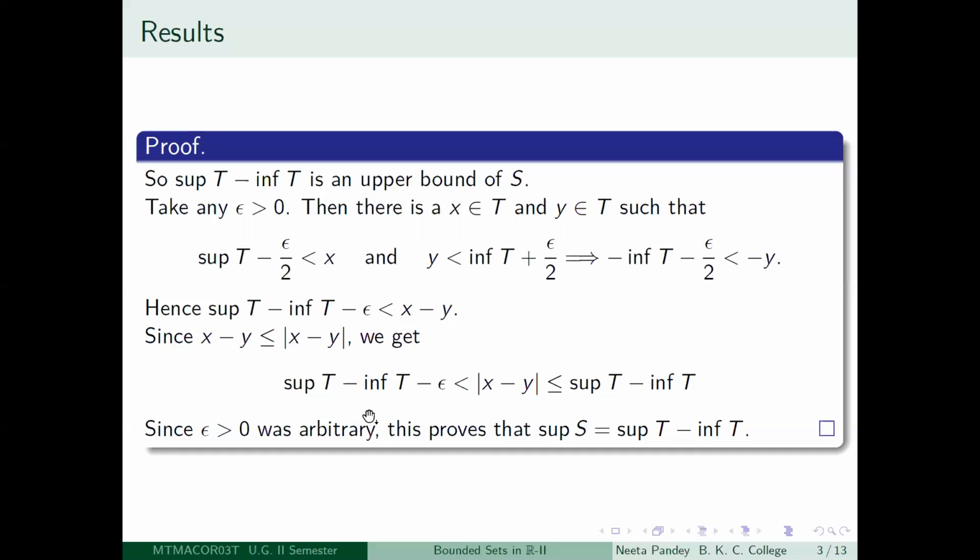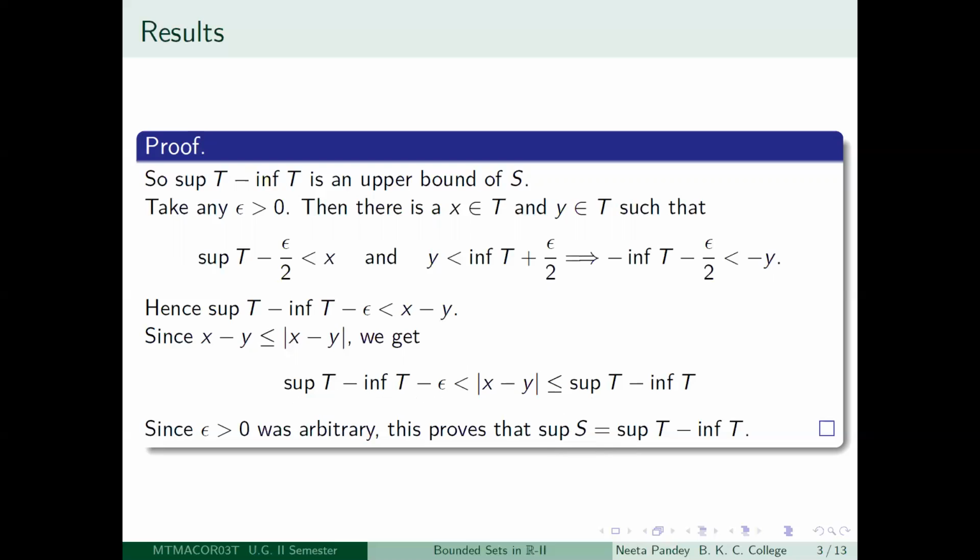So if you decrease this number supremum t minus infimum t by an amount epsilon, you have seen that there will be an element of the set capital S which will be greater than that. Therefore, this number supremum t minus infimum t minus epsilon will no longer be an upper bound of capital S. Hence, supremum t minus infimum t is the least upper bound of S. This is your proof.